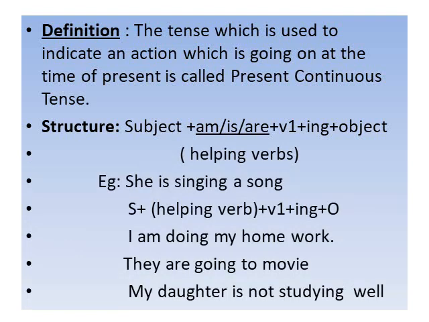For example, she is singing a song. In this sentence, she is subject, is is helping verb, sing is V1 plus ing form, a song is object. And another example, I am doing my homework. They are going to the movie. My daughter is not studying well.